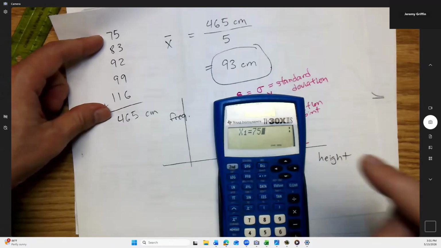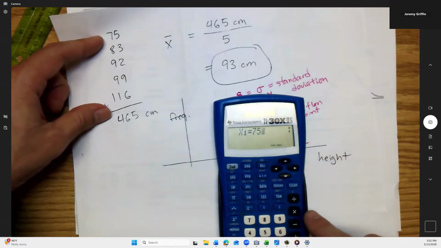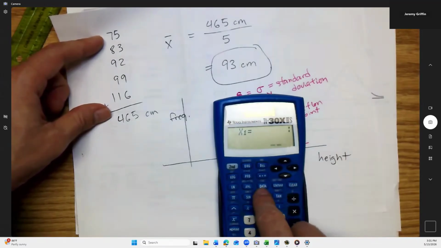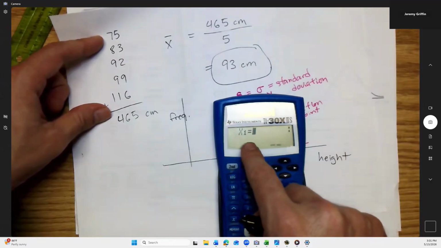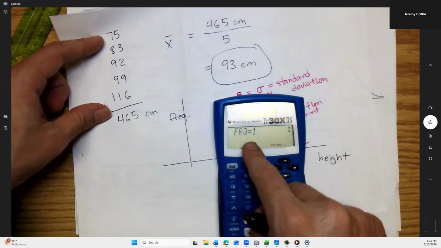Okay, did you guys type in your first dog height? Okay, so clear this out. You just hit data. Hit this data key. Okay, and it'll pull up X1. So, does anybody not have X1 on their screen? Okay. So I typed in my first dog. Then scroll down. It'll say frequency 1.